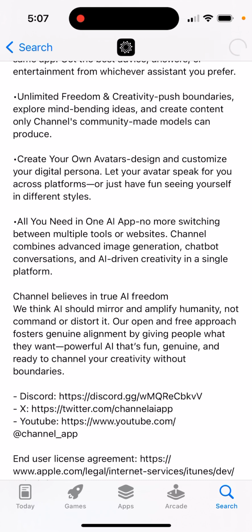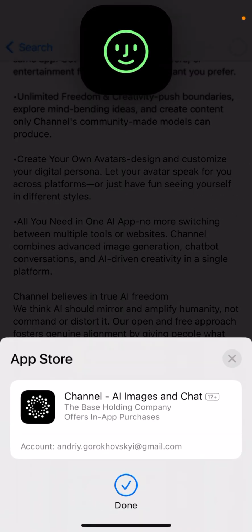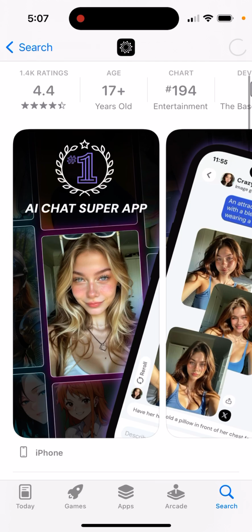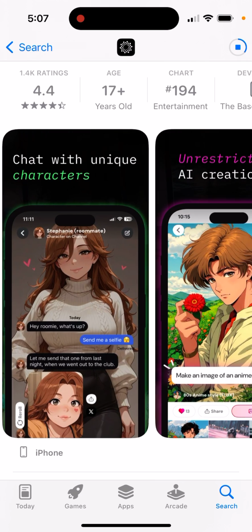And then you can just go and install it. So let's see how it looks like. AI Chat Super App.